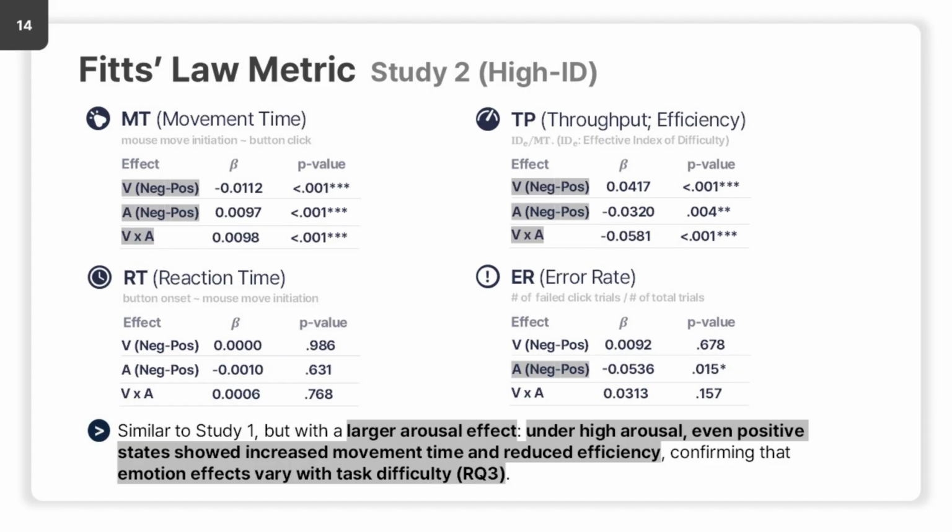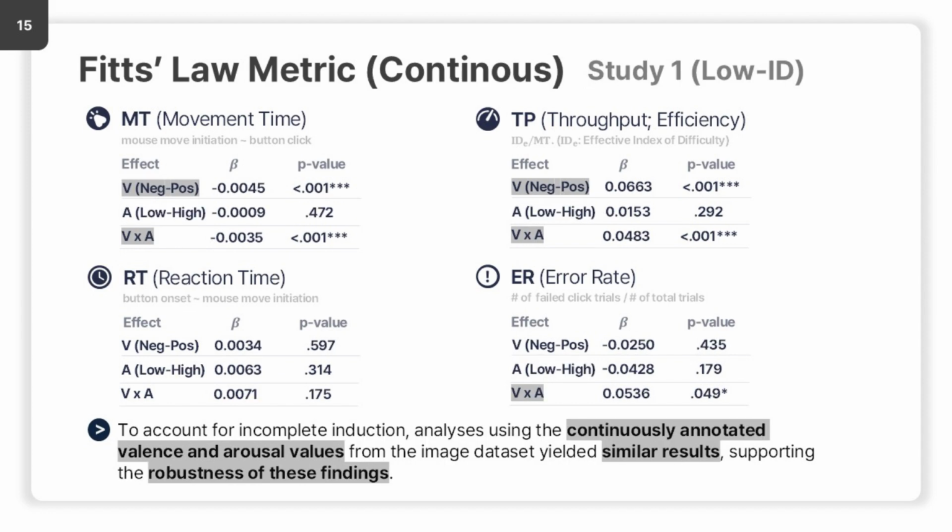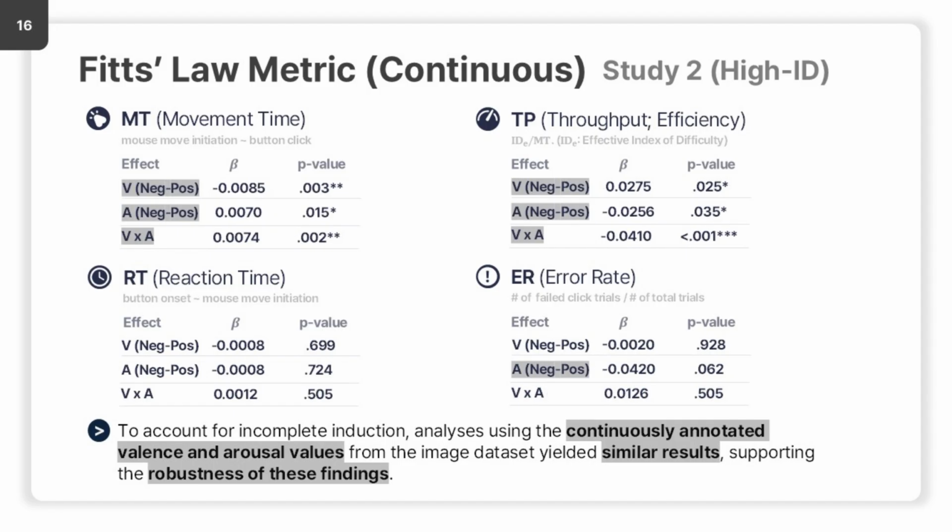This suggests that even under positive valence, a moderate level of arousal is more beneficial than a high level of arousal. To address the ambiguity of the priming effect, we also examined the influence of the annotated values of individual images. This analysis yielded the same conclusions, further supporting the main findings.